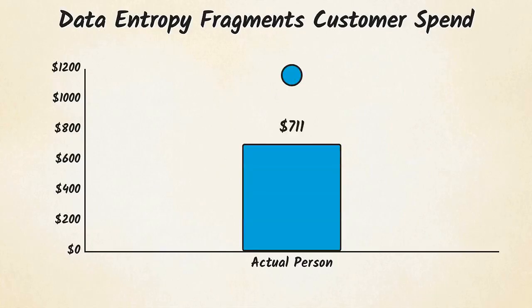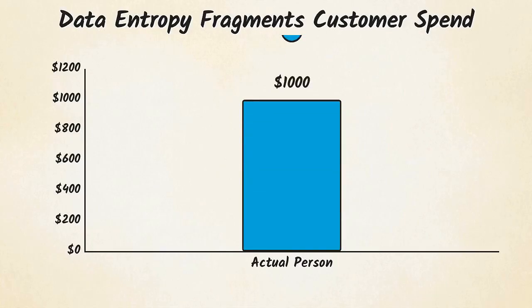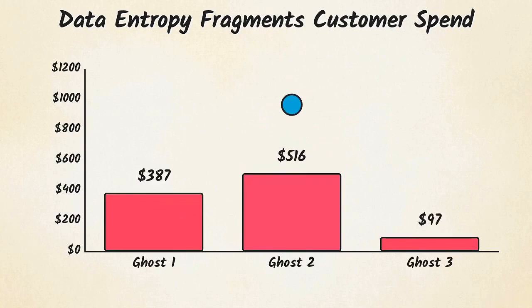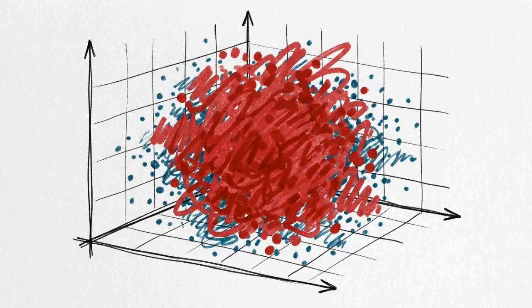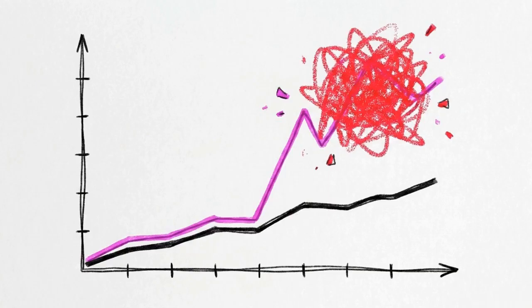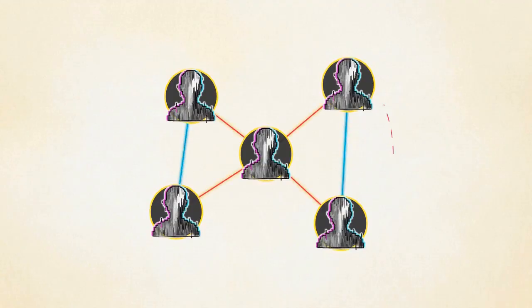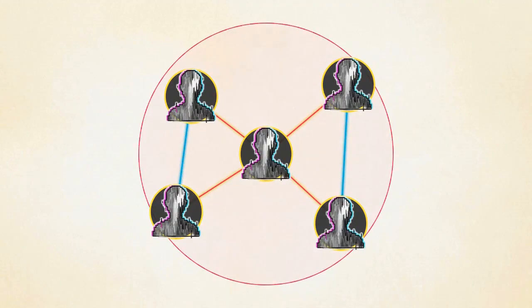The spending metrics for one actual person get double counted or split unevenly across multiple ghost profiles. When you feed those inflated metrics into a predictive model, the algorithm overfits on the redundant noise. It learns to predict outcomes based on duplicate artifacts rather than true user behavior. To accurately resolve these fuzzy identities, we have to stop treating data as isolated rows in a table and start treating it as a distributed mathematical graph.